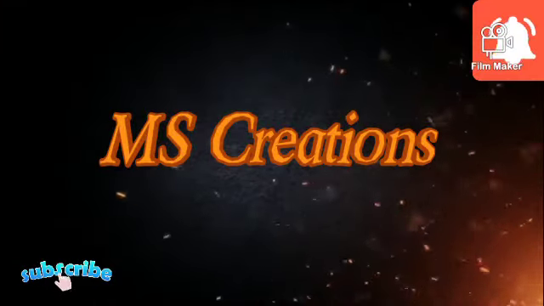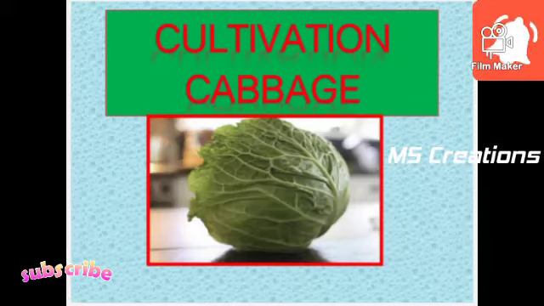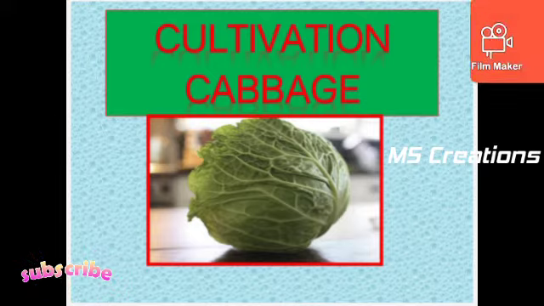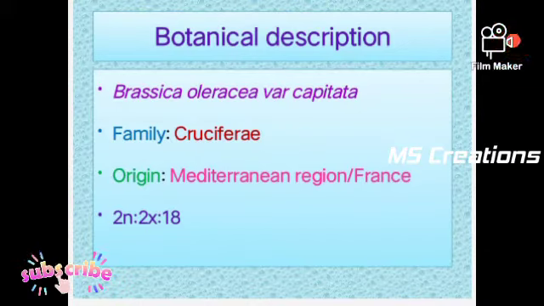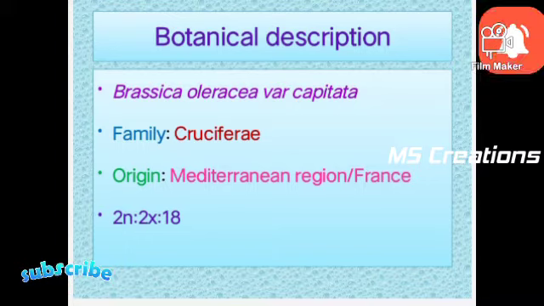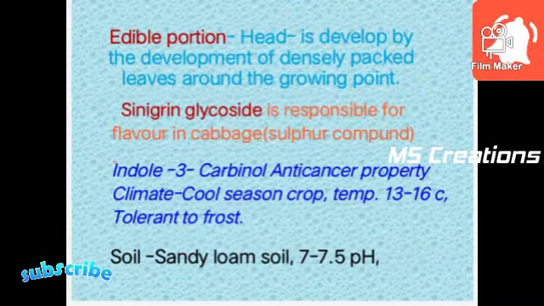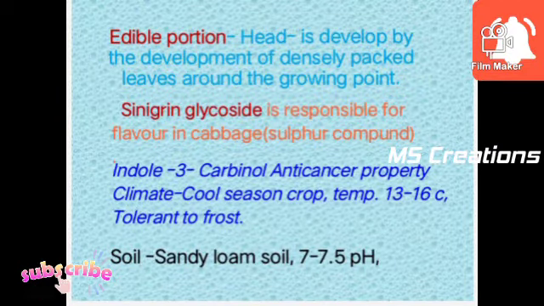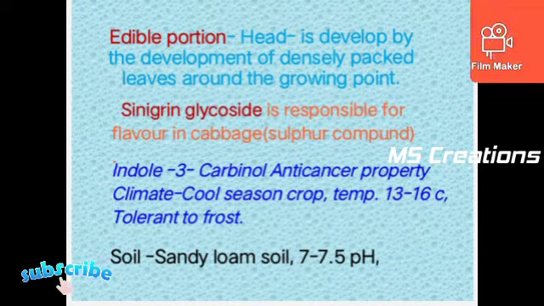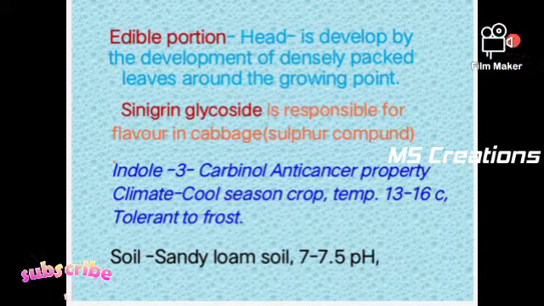Welcome all of you. We learn about cultivation of cabbage crop. First, the botanical name of cabbage is Brassica oleracea variety capitata. Its family is Cruciferaceae or Brassicaceae. Its origin is France or the Mediterranean region. The edible part of the cabbage crop is its head. It is developed by the development of densely packed leaves around the growing point.